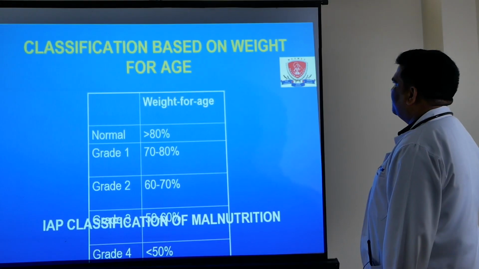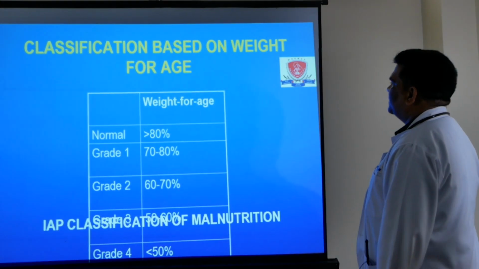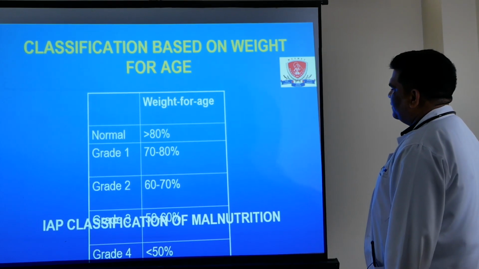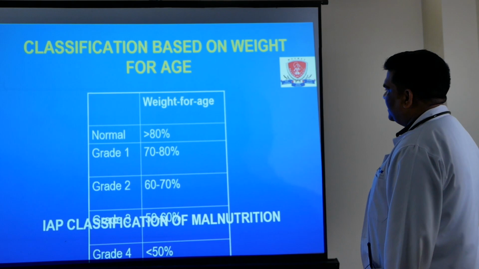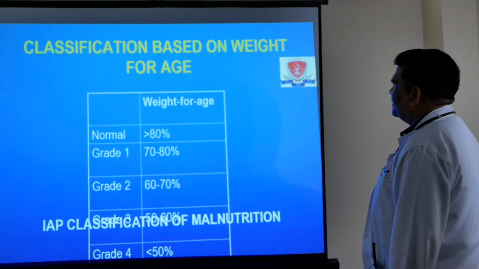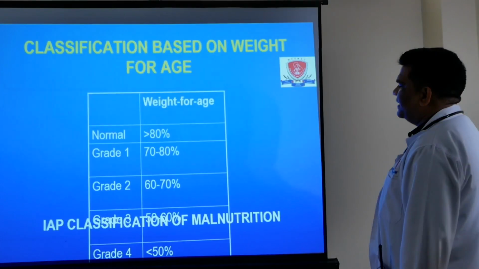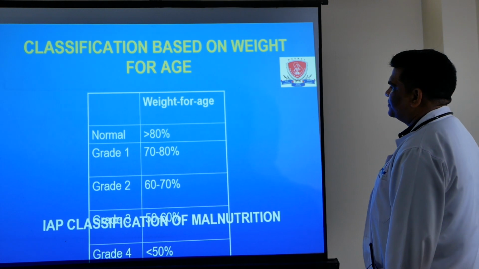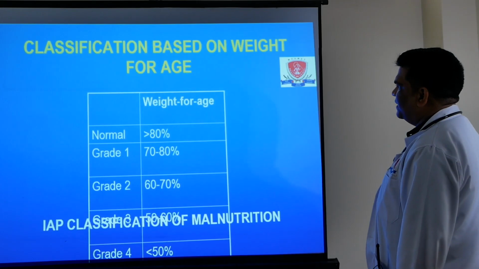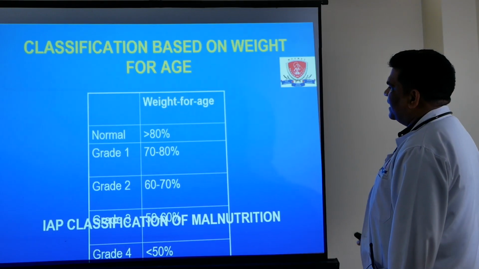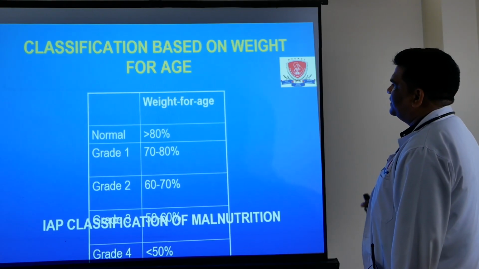If weight for age is 70 to 80%, it is grade 1, 60 to 70 grade 2, 50 to 60 grade 3 and below 50% is grade 4. In this, we add the suffix K, which denotes edema, so K denotes kwashiorkor. If the child has edema along with low weight, then the child is labeled as grade 1 or grade 2 with K.